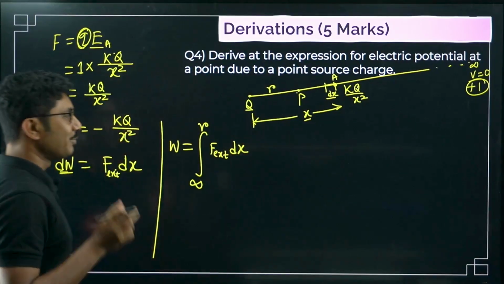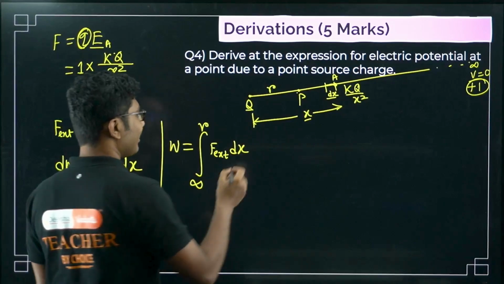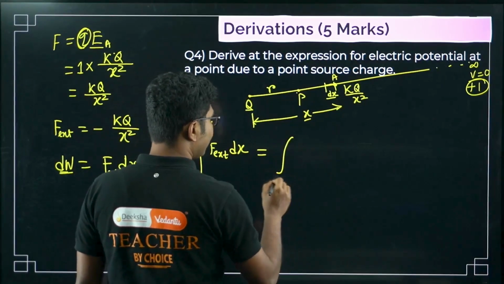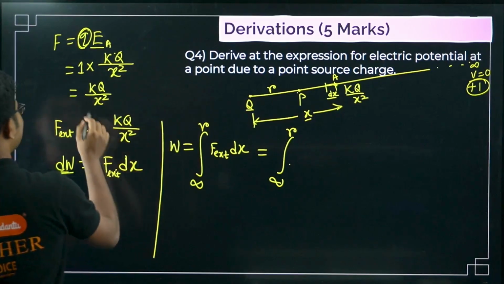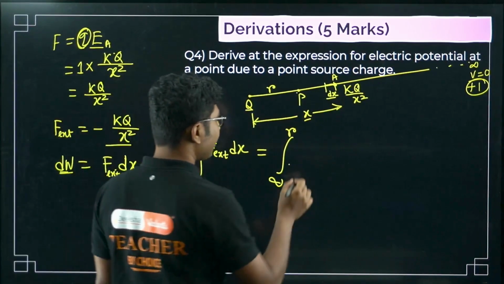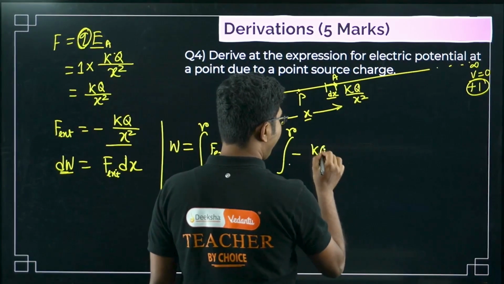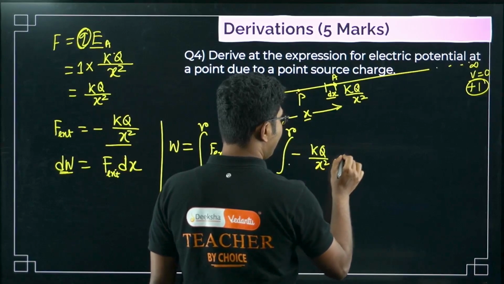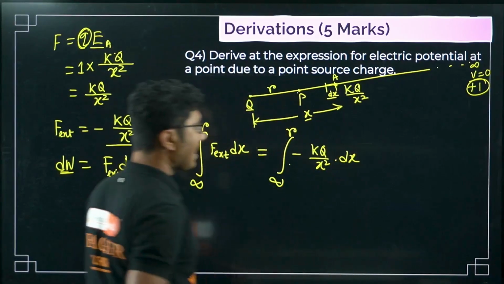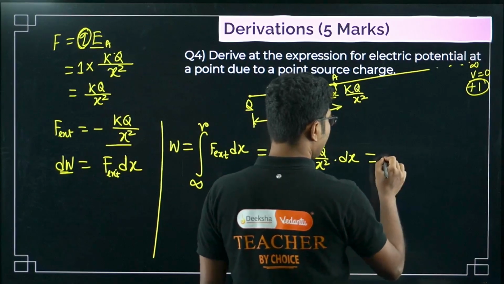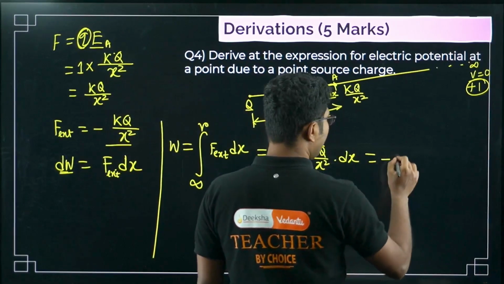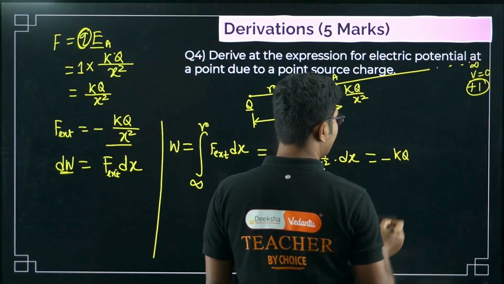The entire thing should be in between. That is the trick, right? So from infinity to r, what is F external? F external is minus KQ by x square into dx. The negative sign will come out, and the constant KQ will also come out.